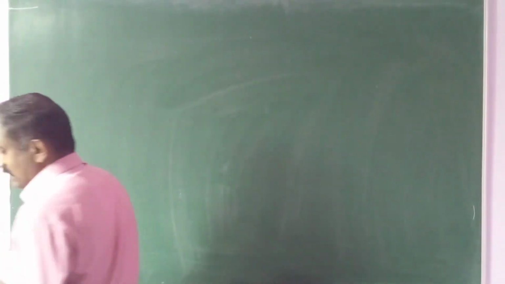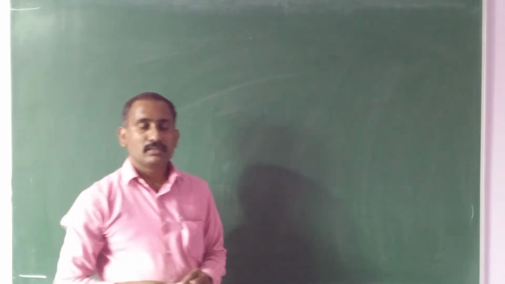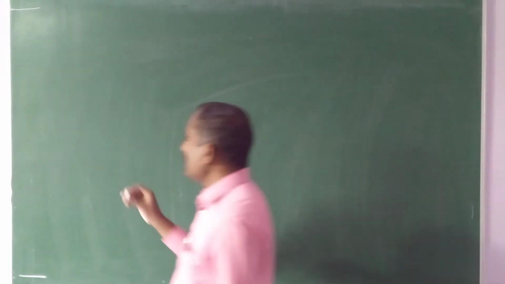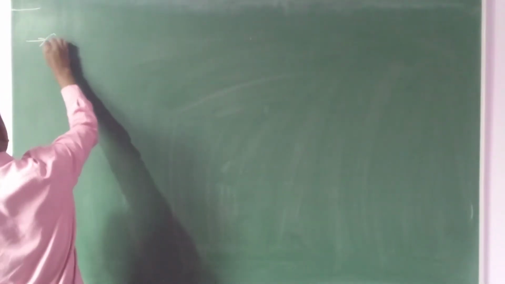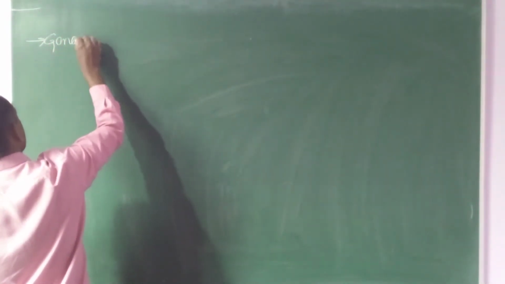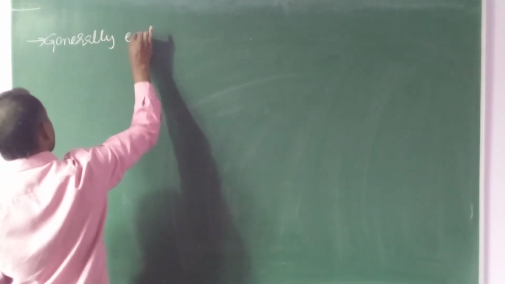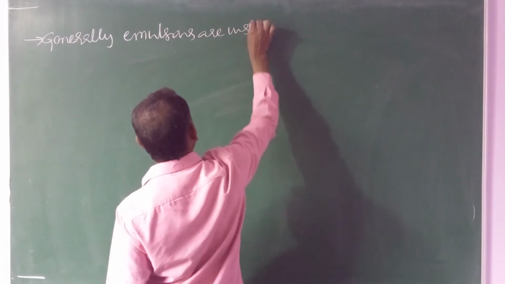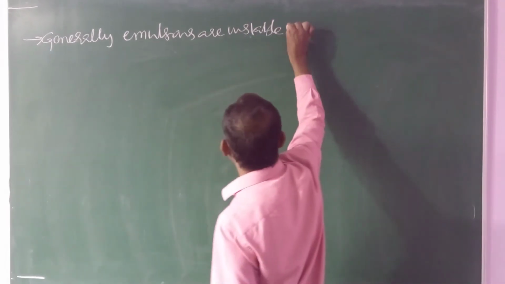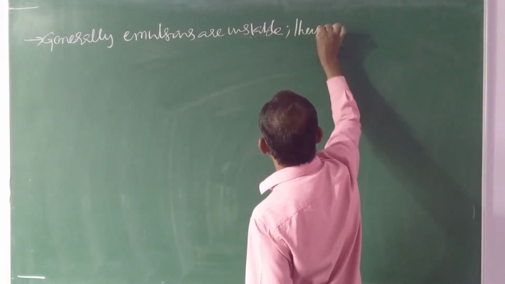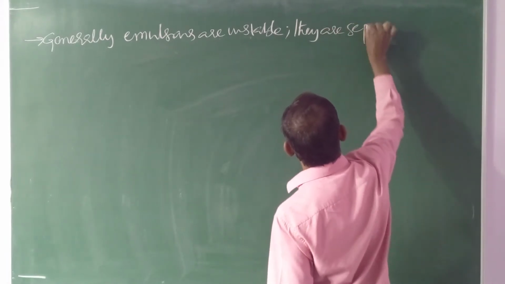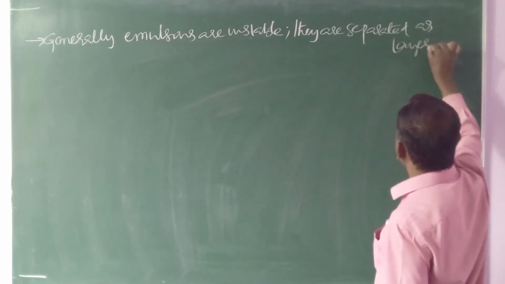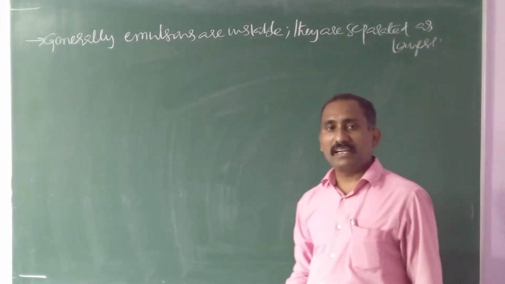Generally, emulsions are unstable. They are separated as two layers. So generally emulsions are unstable and separate as layers.